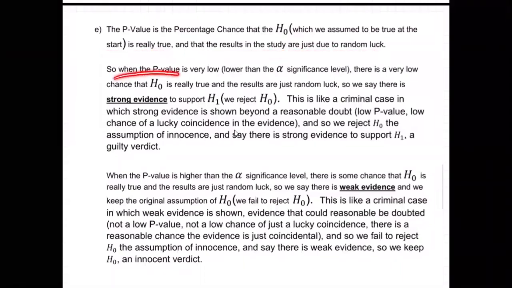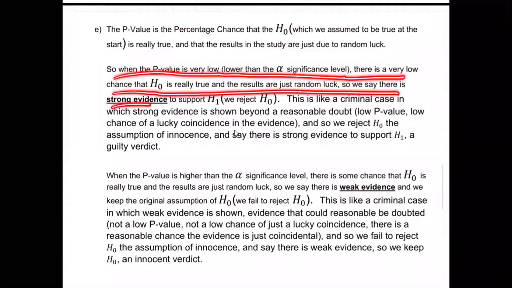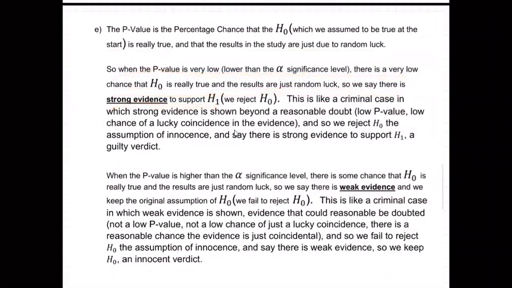So when the p-value is very low, lower than the alpha level, there is a very low chance the H0 is really true and the results are just random luck. So we say there is strong evidence to support H1. This is like a criminal case in which strong evidence is shown beyond a reasonable doubt. There's a lot of words here. I might be losing you a little bit. Let me make sure this is clear what's being said here.